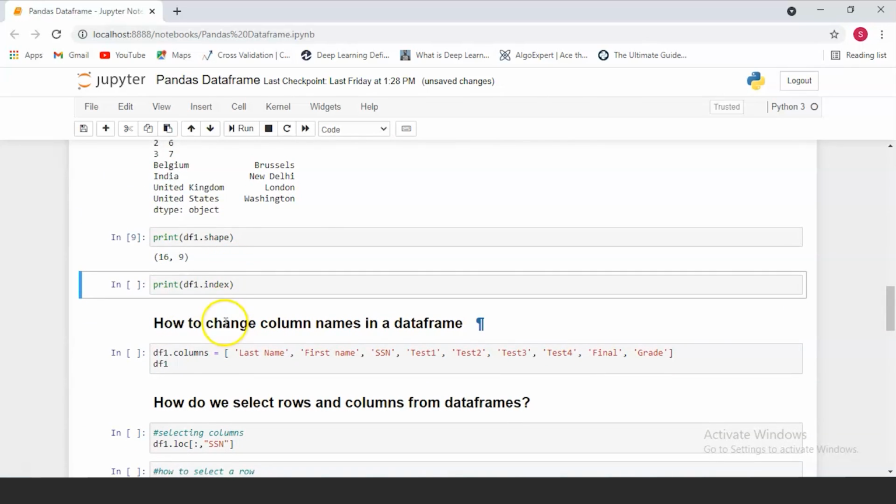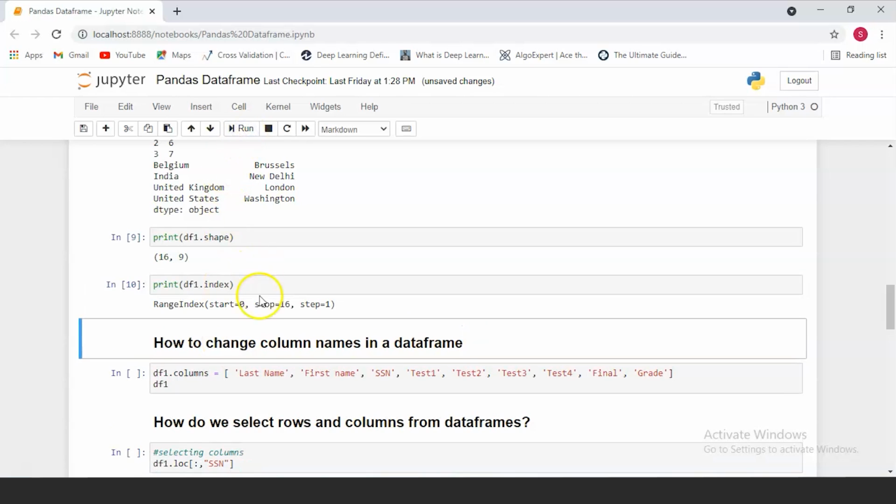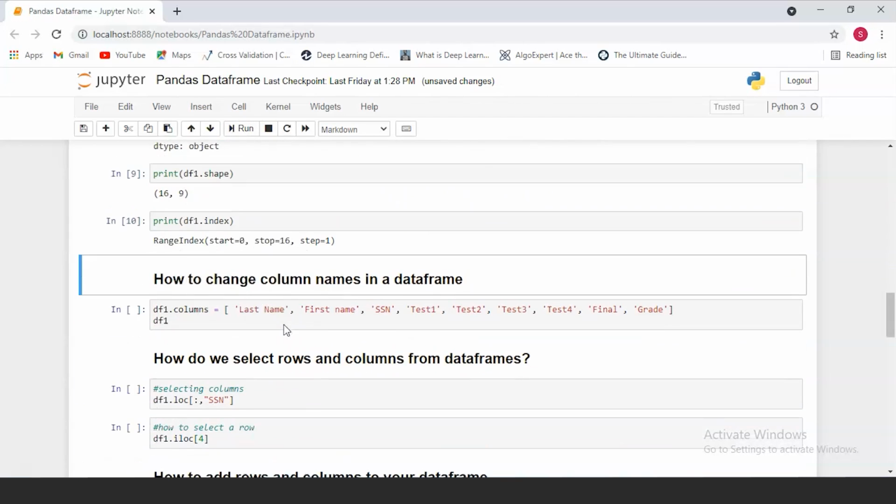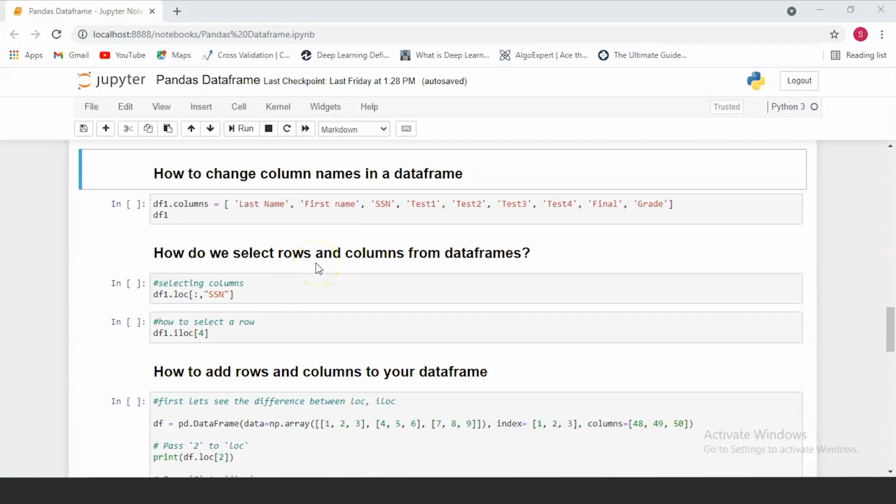We can also find the index of the data frame. So as of now, we haven't set an index for the data frame, so it doesn't have a definite index. It just says that it starts at the 0th value and stops at the 16th value, which is nothing but the number of rows our data frame has, and the step size is 1, which means that after 1 the row changes. Now let's see how we can change column names in a data frame.